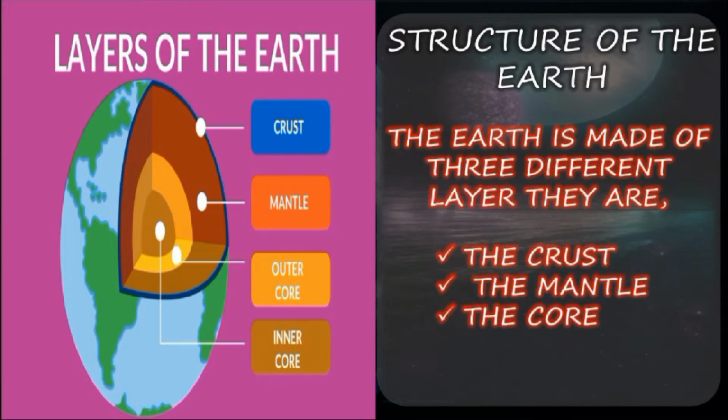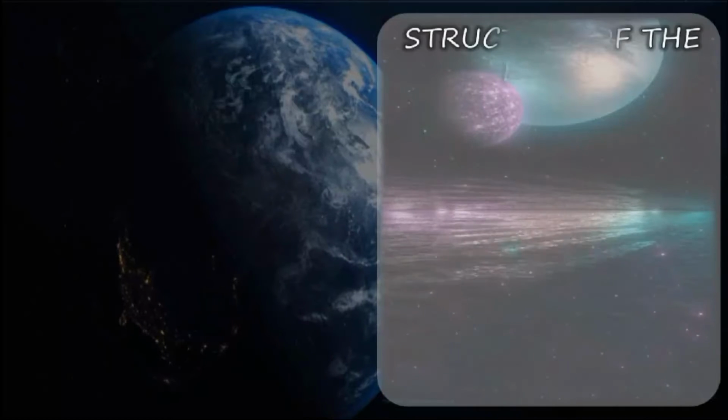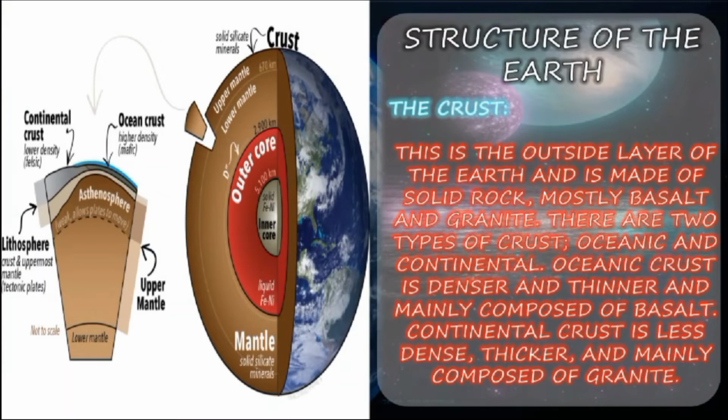Earth is made up of three different layers: the crust, the mantle, and the core. We shall see briefly about each. First, the crust. This is the outer layer of the Earth and is made up of solid rock, mostly basalt and granite. There are two types of crust, oceanic and continental.